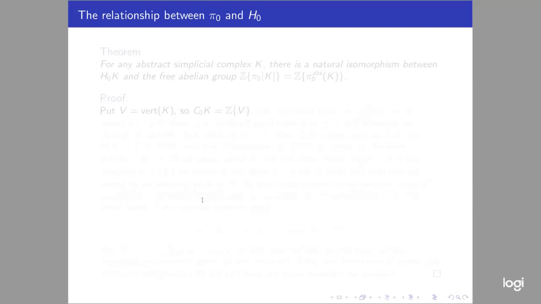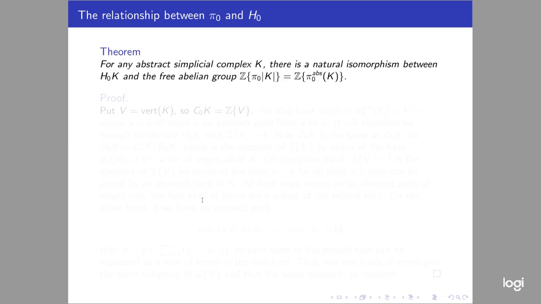I want to explain the relationship between the set π0 of path components of K and the homology group H0. So here's the theorem. For any abstract simplicial complex K, there's a natural isomorphism between the homology group H0(K) and the free abelian group with basis the set π0 of the geometric realization of K.